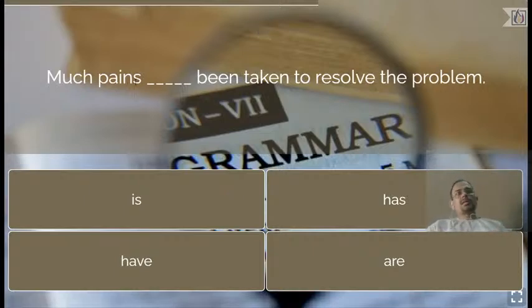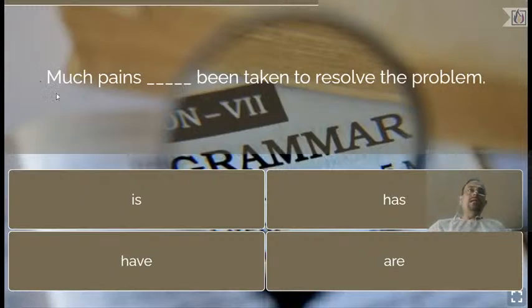See, dear students, apparently from the sentence it appears that pains is plural, therefore the verb should be plural. It should be have, not has. But there is a catch here. You see here, before pains there is a word much. So much is an uncountable noun. An uncountable noun always takes the singular verb. Always remember, uncountable nouns are always followed by singular verbs.